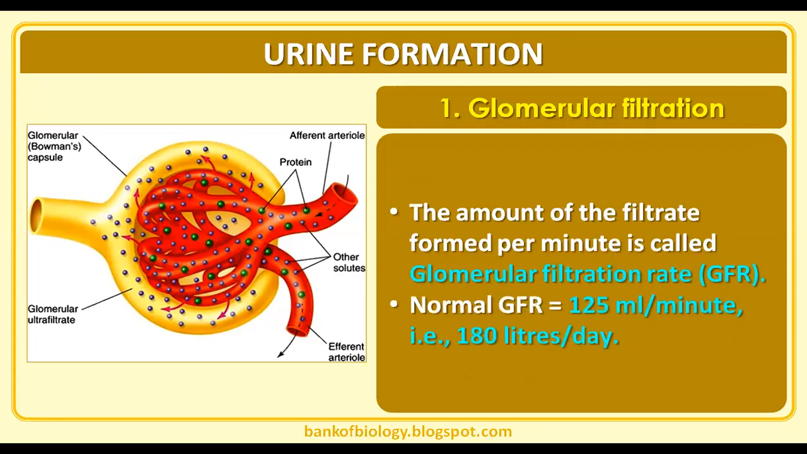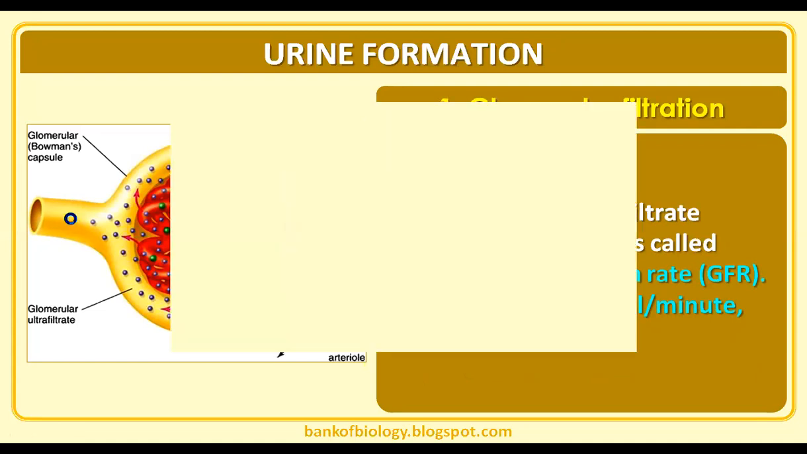So of that 1100 to 1200 ml, when it comes into the glomerular capillaries, how much enters the neck of Bowman's capsule? 125 ml per minute. That means here 180 liters per day is entering in the form of glomerular filtrate, or primary urine.